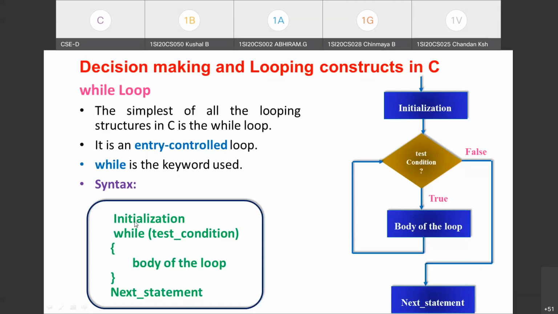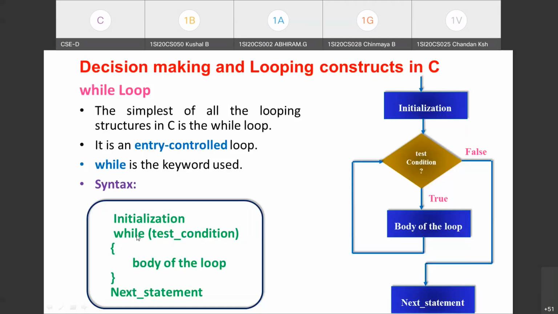Just observe, in this while loop, the initialization part appears before the while loop, and in the test condition part, we are going to write some relational expression. Normally, we go for a relational expression to test the condition, and within the pair of flower braces, we write the body of the loop. That means the statements which are to be repeated upon satisfaction of this condition, we write within the pair of flower braces.